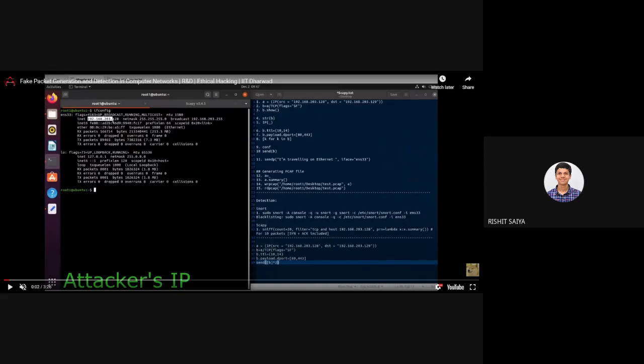Now our main target was fake packet generation and detection. The first initial phase would be whether you can do it. Say I am at my place, you are at your place, and you are able to penetrate my system, or vice versa. We tried to mimic that, but we did not have that many resources, so we restricted ourselves to a local area network. This is done completely within your Wi-Fi or your mobile network. That's kind of a disclaimer.